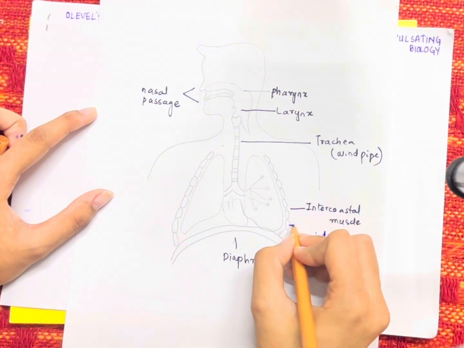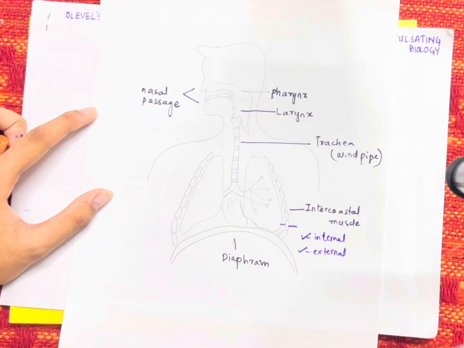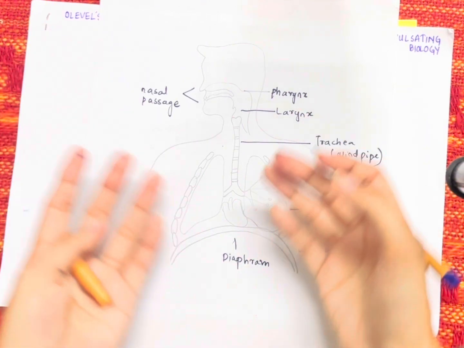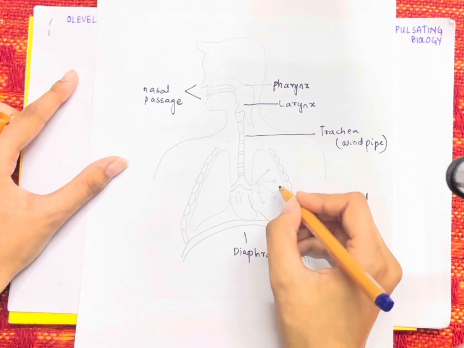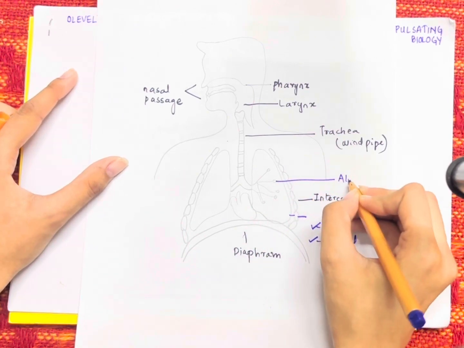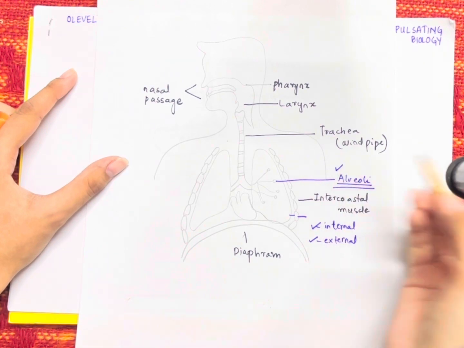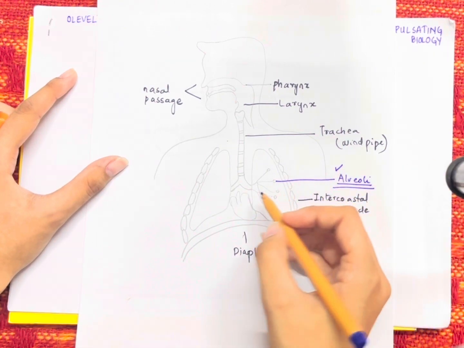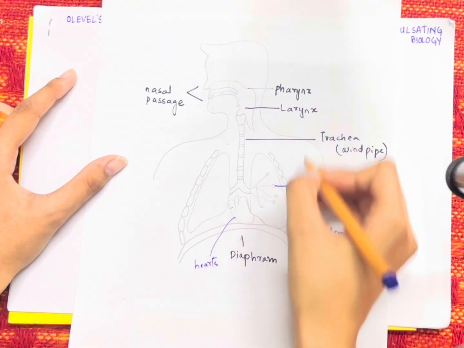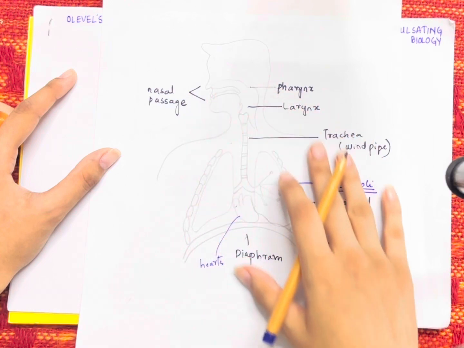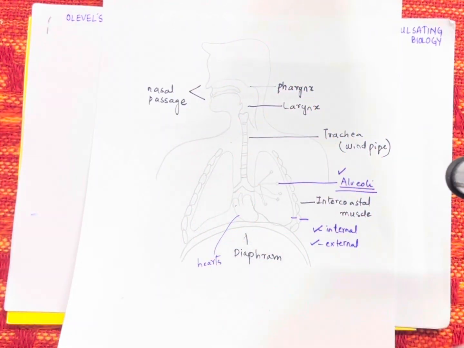The ones present on the outside we say are the external intercostal muscles, and on the inside we say are the internal intercostal muscles, that basically cope up with all the ribs that are coming from the sternum. Other than that, the bronchioles give rise to the alveoli. Alveoli are a very important structure when it comes to gas exchange, since most of the gas exchange takes place in the alveoli. Between these two lungs, we have a heart that is protected by the ribs coming from the sternum. This is the entire lungs, or the entire gas exchange system, that you need to learn in this diagram.